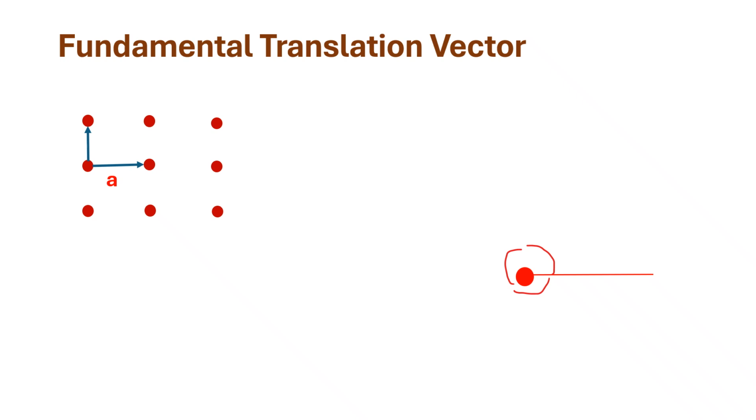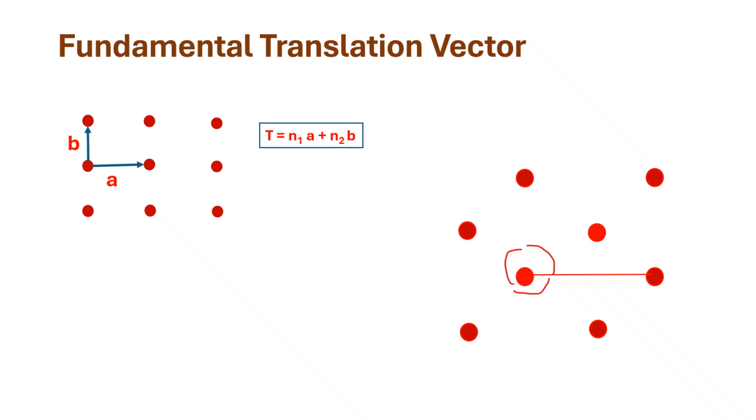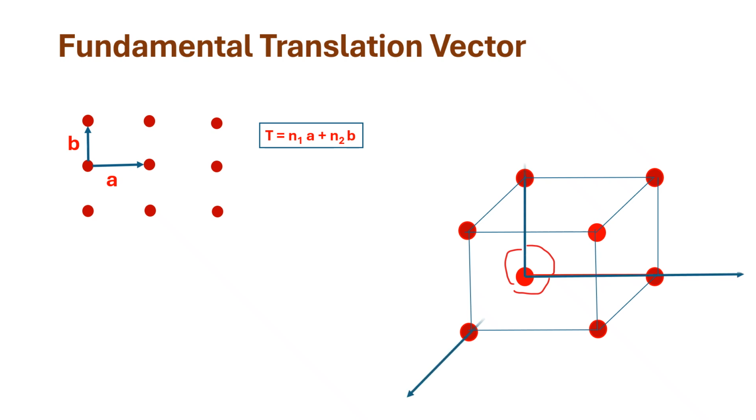So we have position vectors A and B, with the help of which we can find the translation vector. The translation vector in 2 dimensions is T equal to n1 A plus n2 B, where n1 and n2 are integers, A and B are position vectors, and T is the fundamental translation vector.